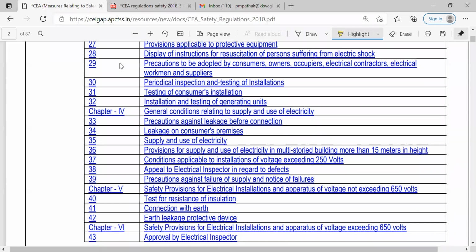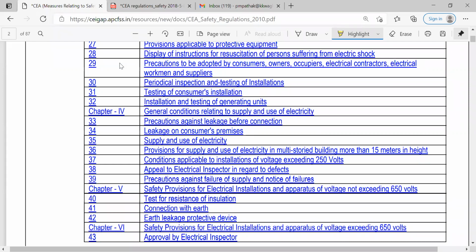Then display of instructions for resuscitation of persons suffering from electrical shock. So sometimes there are digital apparatus available for protecting against these electrical shocks. If there is an accident, then we have to protect that person from this electrical shock, and we have to try for a non-fatality case. So for that purpose, nowadays various instruments regarding these electric shocks are also available.